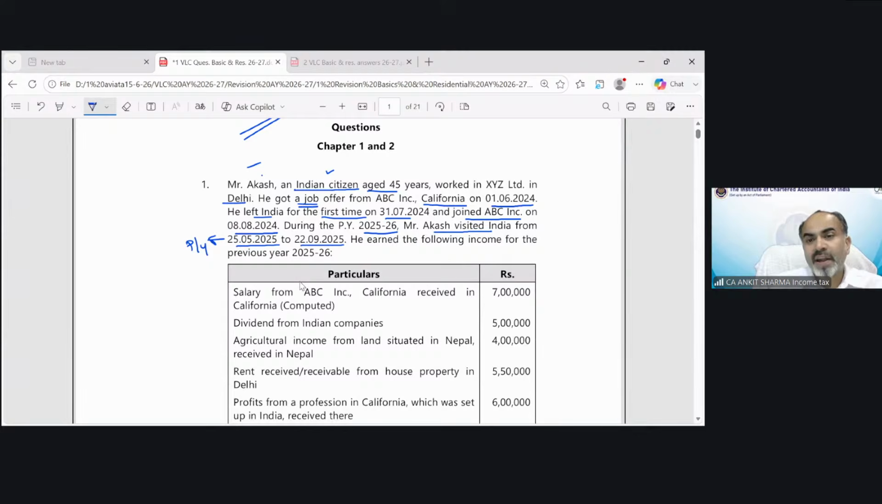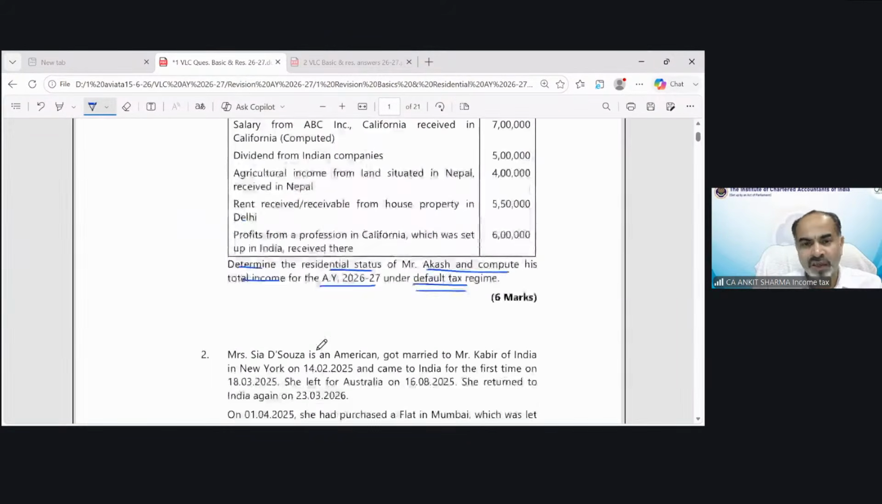He went outside India in the preceding previous year. But in my current previous year, he came for a visit. Akash visited India in our previous year. He did not leave India for employment in the current year. He visited India in the previous year. He earned the following income from the previous year 25-26, and the information is here.